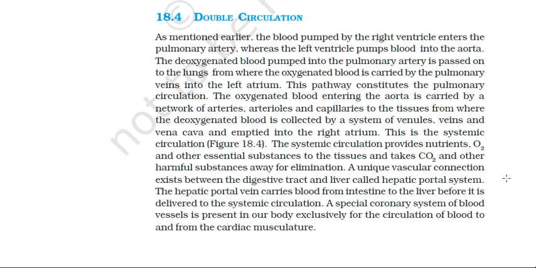In this way, the blood from the stomach and intestine goes to the inferior vena cava but passing through the liver. It is not directly drained into the inferior vena cava. I am repeating, the blood from the stomach, intestine and the associated parts does not drain directly into the inferior vena cava, whereas they form a combination of veins and then form a hepatic portal vein.